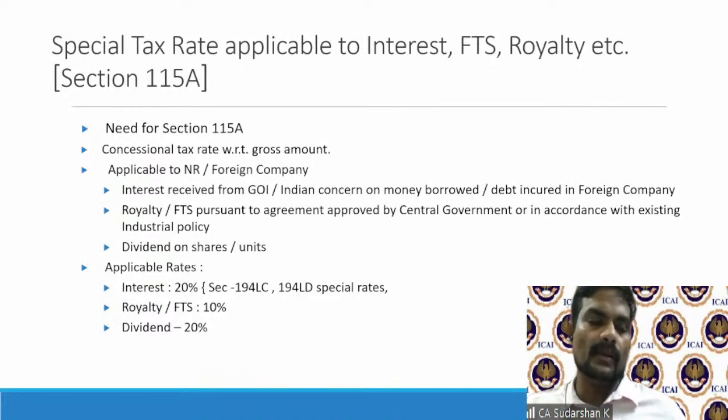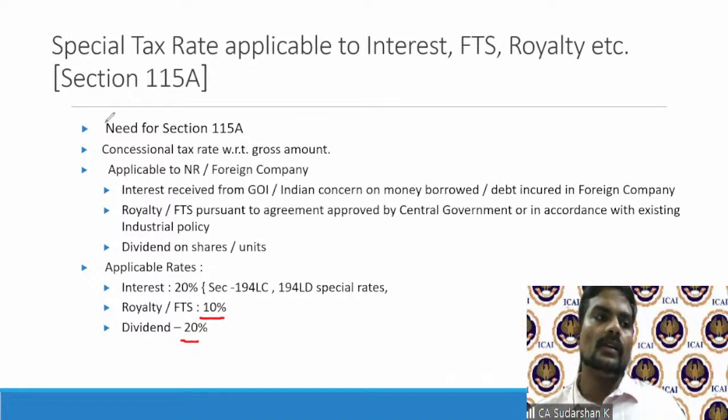Now, for whom is it applicable? This is applicable only to a non-resident or a foreign company. Non-resident can be an individual as well. So therefore, 115A is a special governing mechanism. Now, what are the incomes? As I indicated, it is for interest, royalty, FTS, and dividend. So these are broadly the incomes. Now, what are the concessional tax rates? For interest, it is taxed at 20%. Royalty, FTS, very, very important, 10% on your gross amount. And dividend, now it is very relevant because dividend comes as part of 20%.